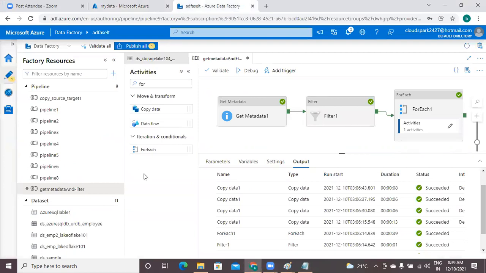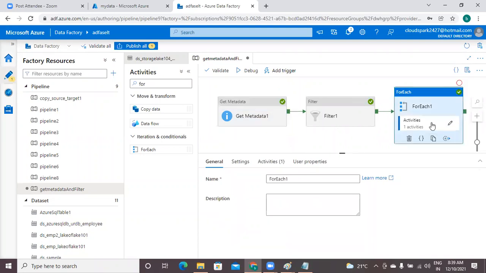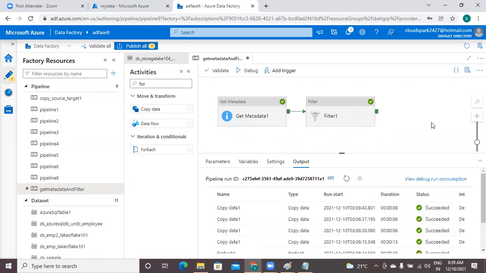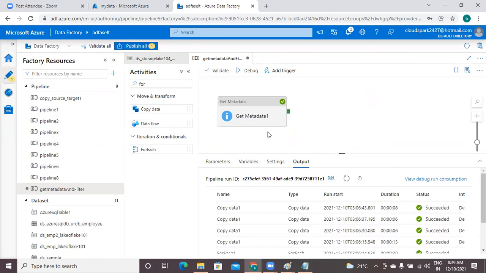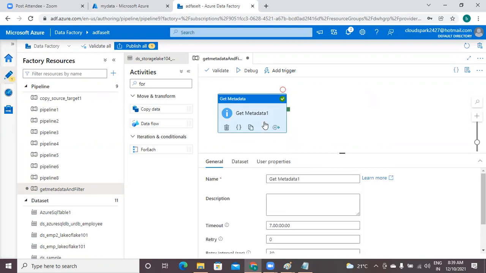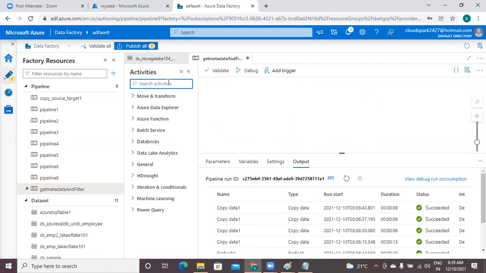Come to ADF, the first get metadata activity. What we have done step by step, we will see from the beginning. I am removing everything. From scratch onwards, I will show you. Please observe once again, please.